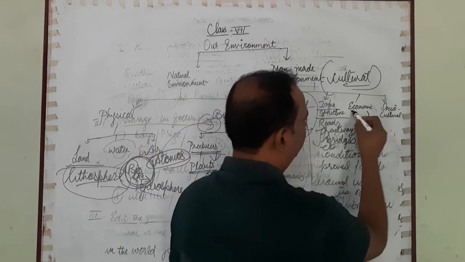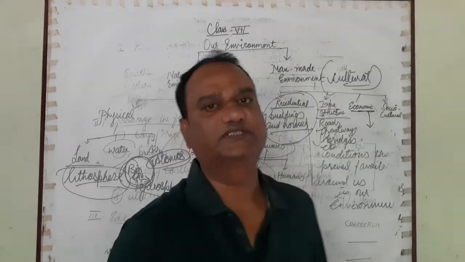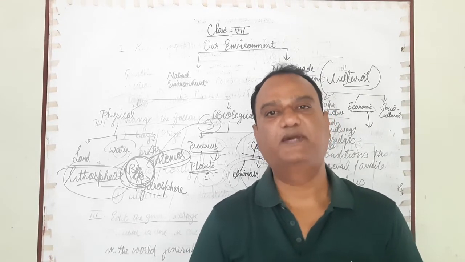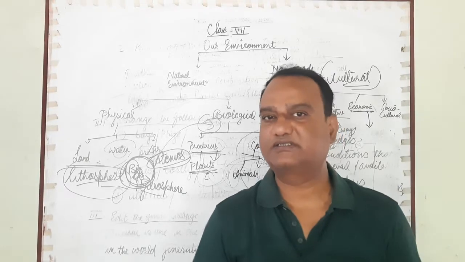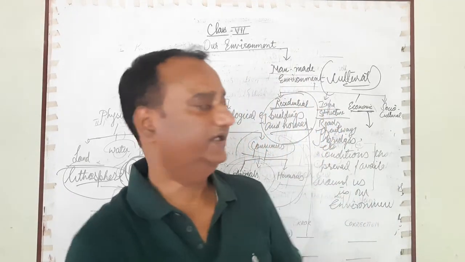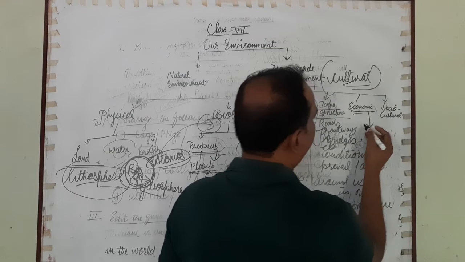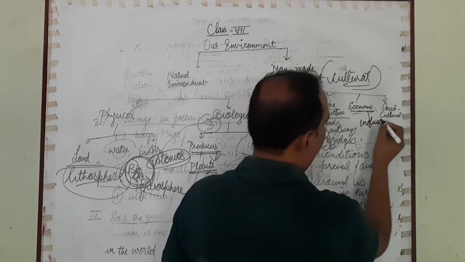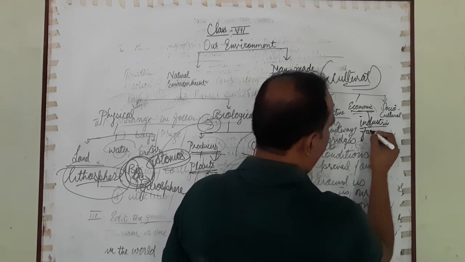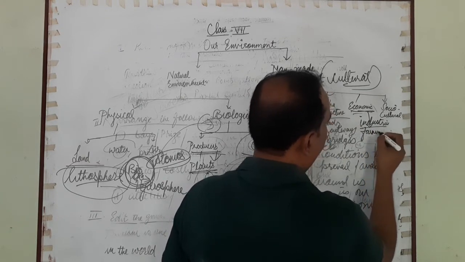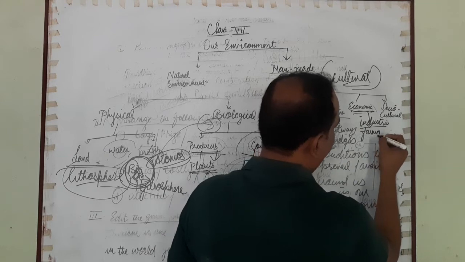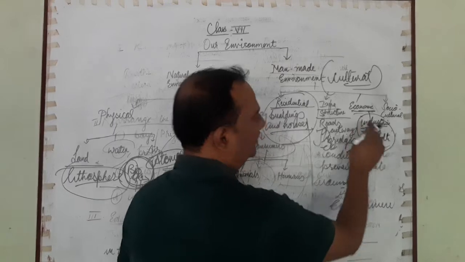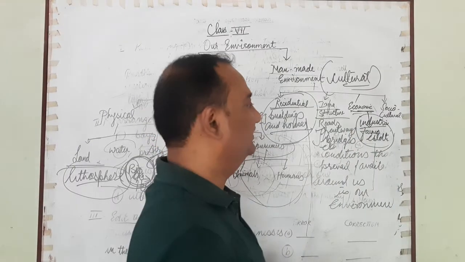Then economic, that is all those structures or places or environments from where money is generated, the income is eked out, for example industries, factories, farms, or farm estates. These are all part of the economic environment, along with big companies.